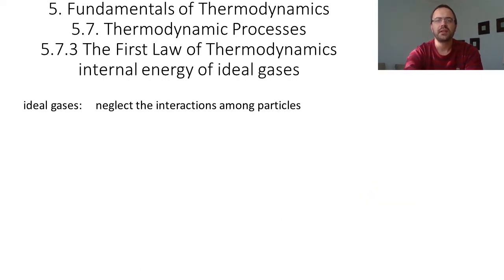Now, coming back to the internal energy, one important note for ideal gases is that, remember, for ideal gases, one of the assumptions is that we neglect the interactions among particles.